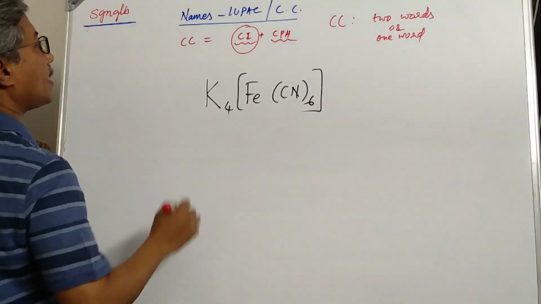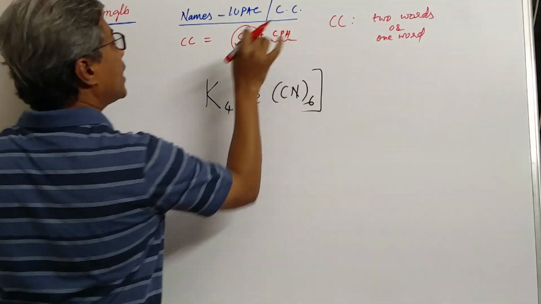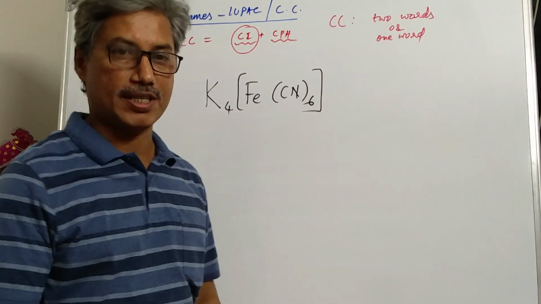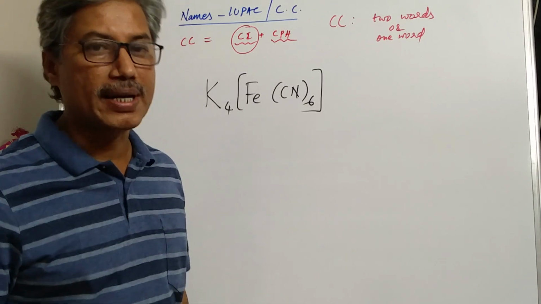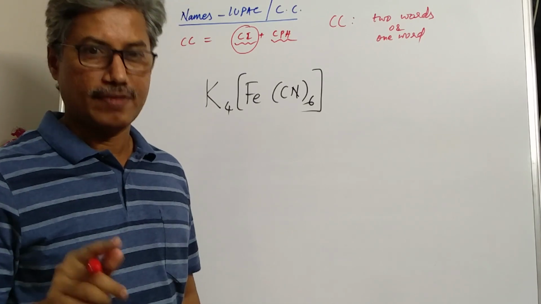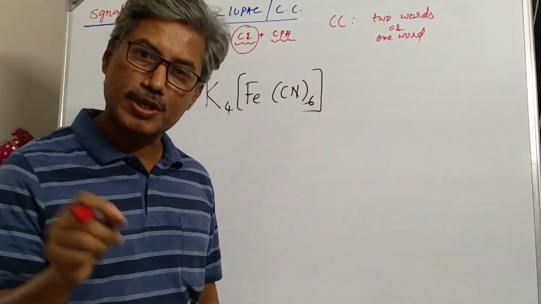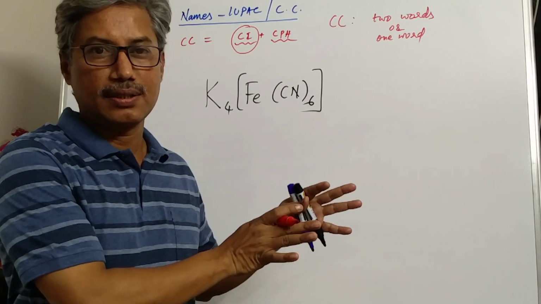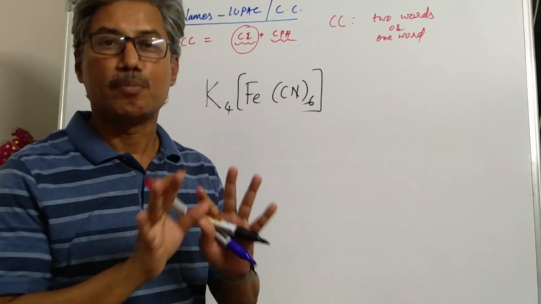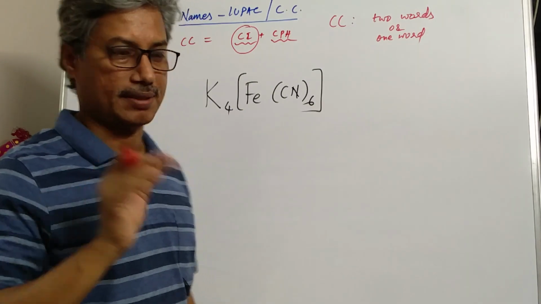Then one question arises, between the names of counter ion and the coordination sphere, which should be written first? Whose name should be written first? Well, that which is positive charge should be written first. That means positively charged ion's name should be written first. Whether the positive charge ion is counter ion or coordination polyhedra makes no difference. Which is positive charge, its name should be written first.